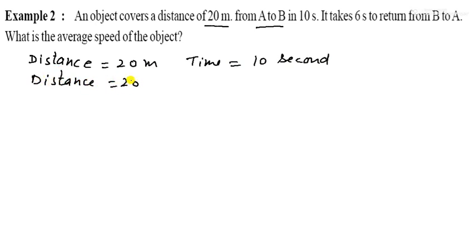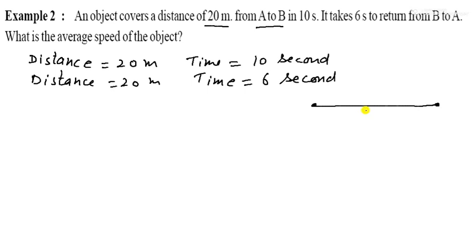And the returning distance is also 20 meters and time is 6 seconds.